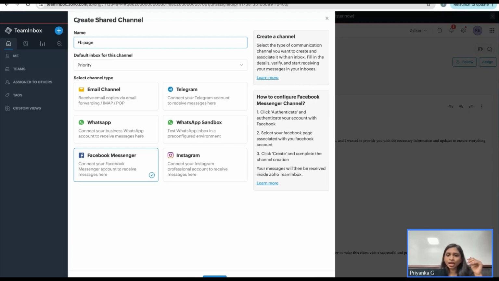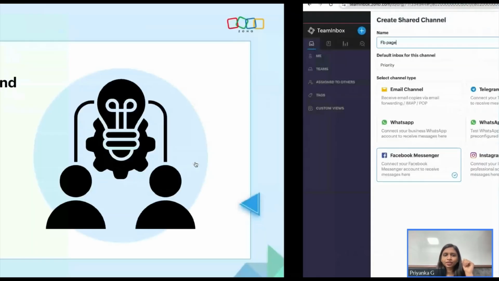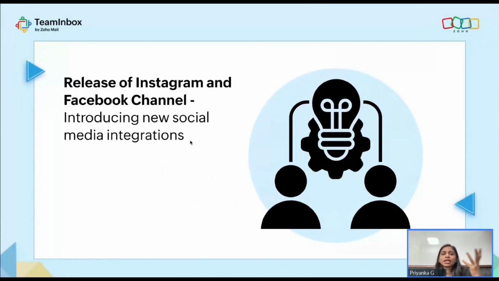Same goes for Instagram. When you are adding this particular channel, you have to authenticate with the Facebook account, and you can select the particular page which is associated with Facebook, and then you can add it to the inbox. All right. So this is your multiple channel setup, where you can add your Instagram and Facebook using these methods.